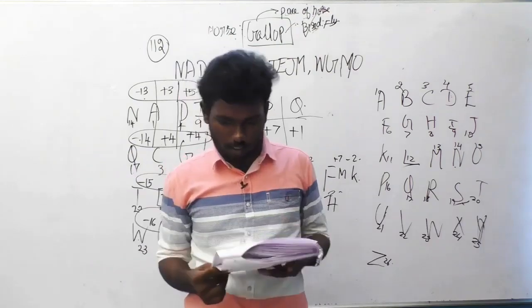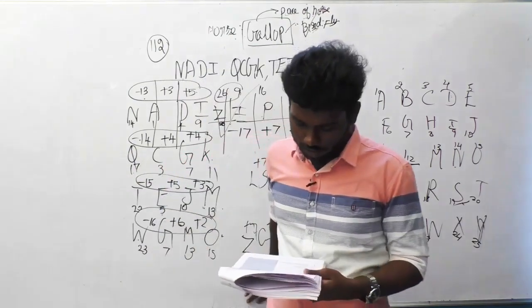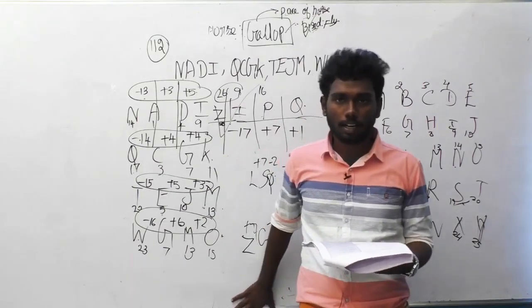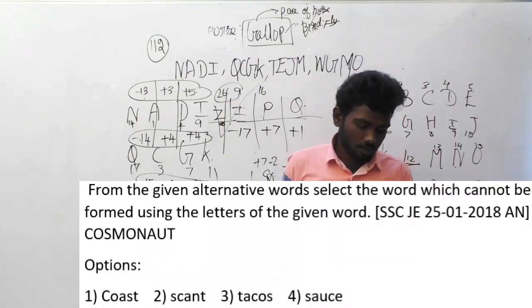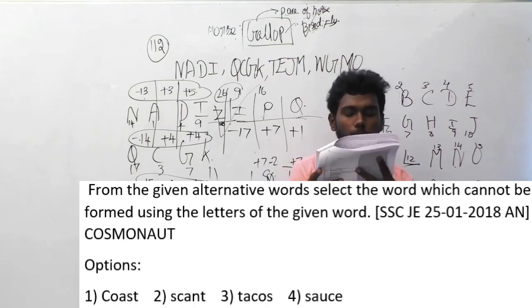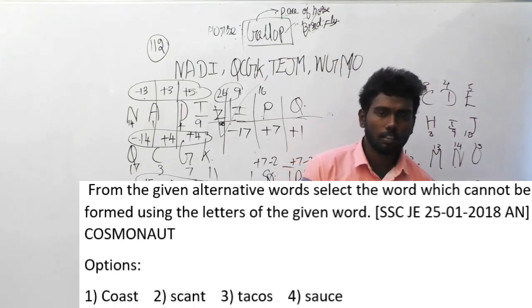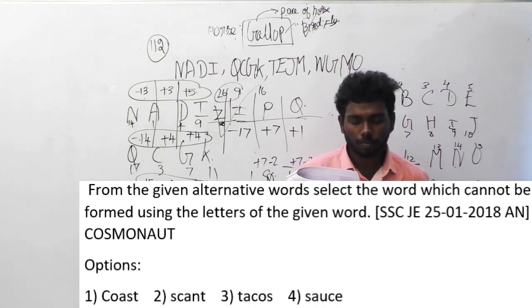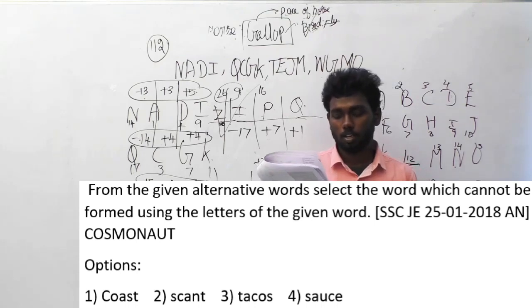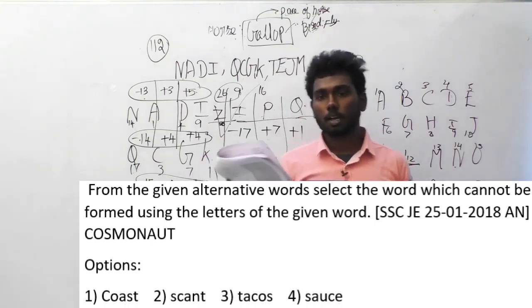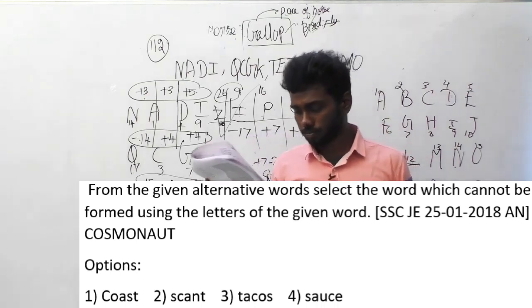Let's go on to the next question. Question number 112. From the given alternative words, select the word which cannot be formed using the letters of the given word. The word here is cosmonaut. Options are option A, coast. Option B, scant. Option C, tacos. And option D, sauce.